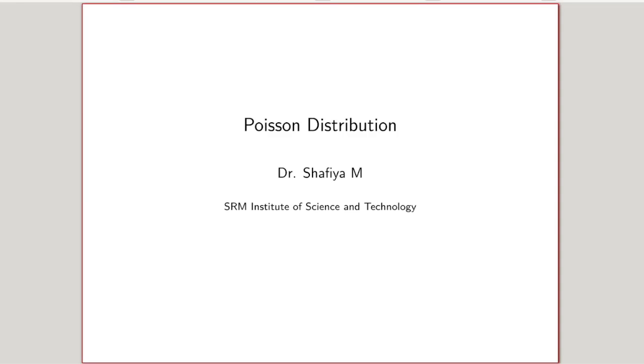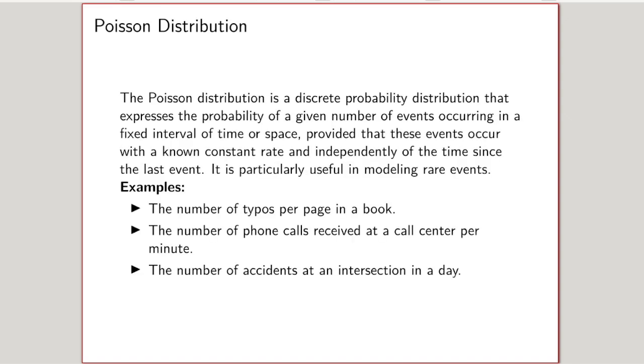Hello everyone. In this video, we'll be seeing the second most important discrete probability distribution, that is the Poisson distribution. It is also a discrete probability distribution. Note that this is counting the number of events: the probability that a given number of events occurs in a fixed time interval or fixed space.